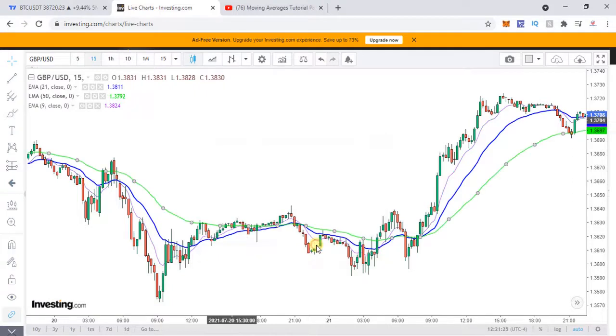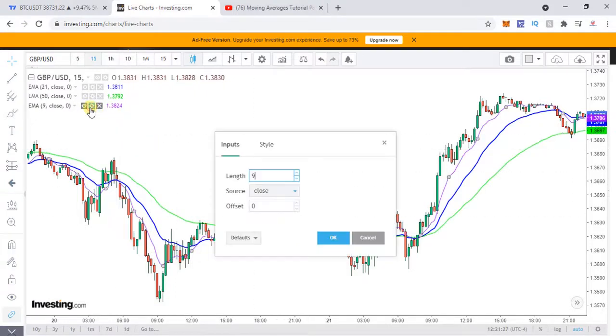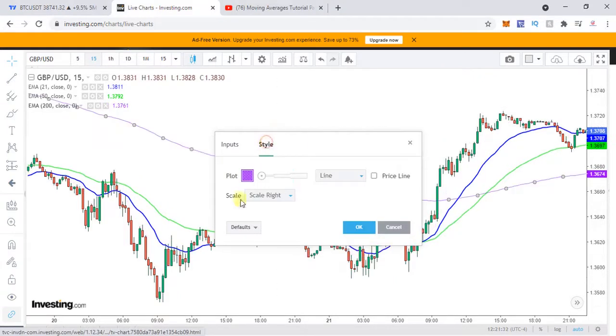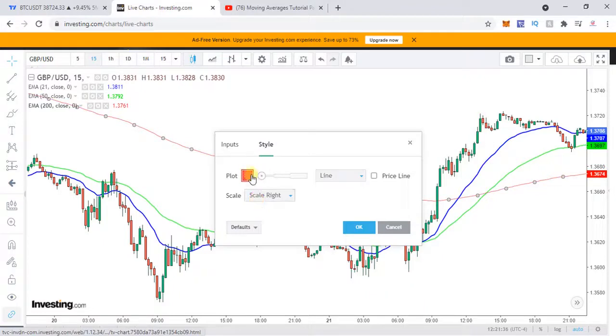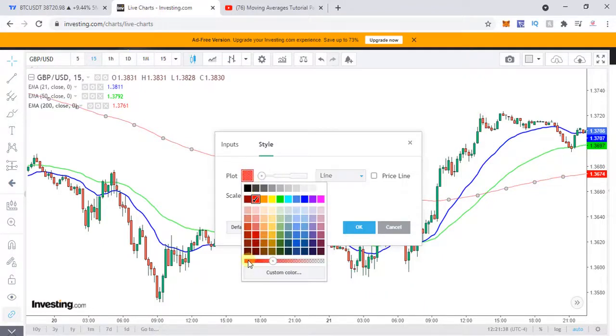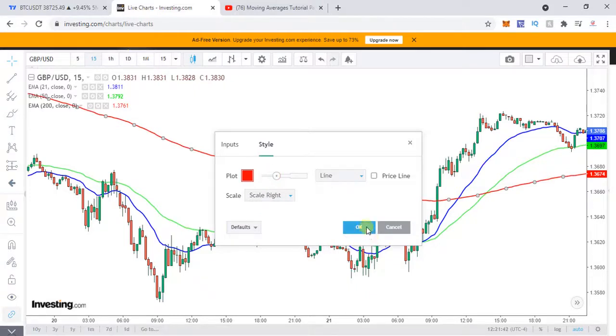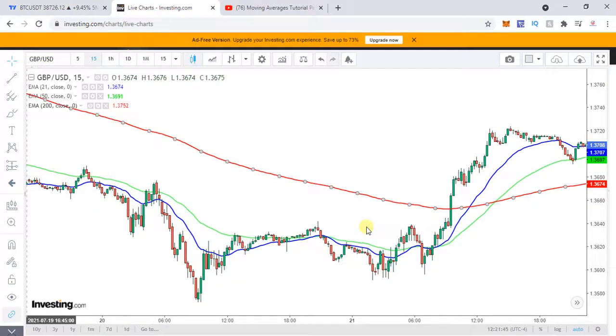That's the 50 EMA. And the last one, I am making it 200 EMA, and the style would be red over here. Let's make it a bit bright and bold. So you can see we have plotted 3 different EMAs: 21, 50, 200.